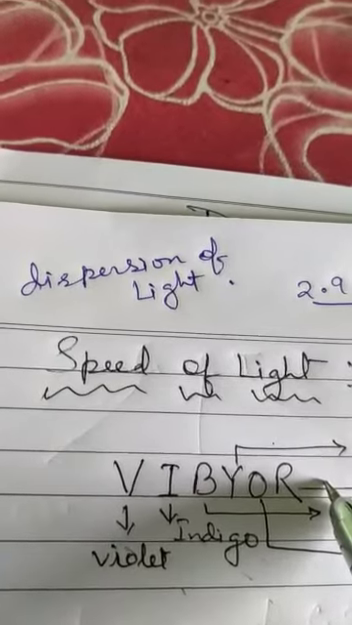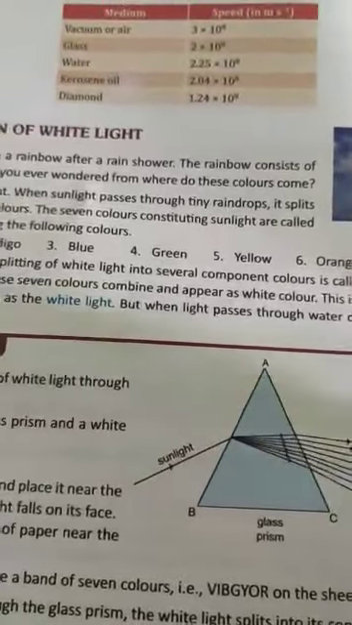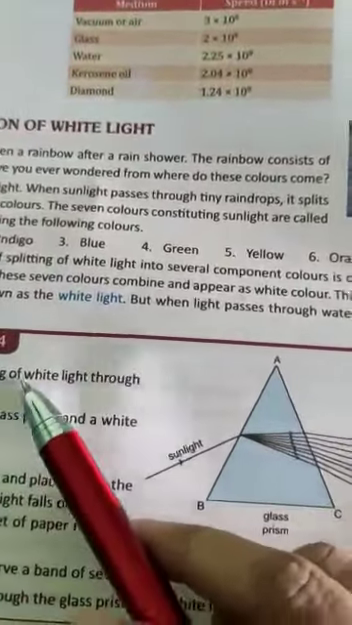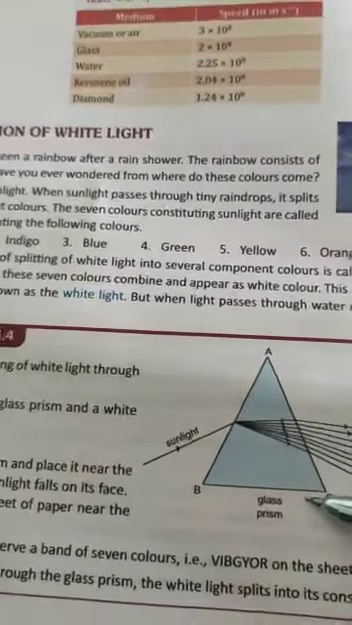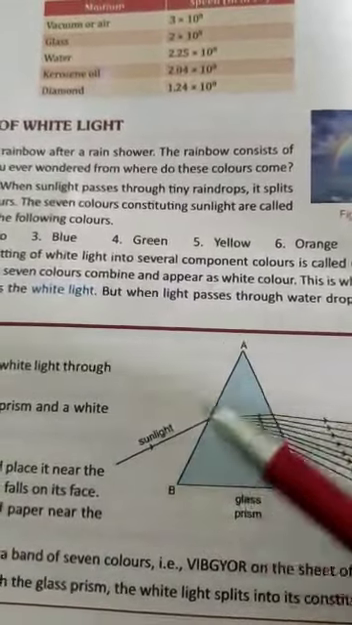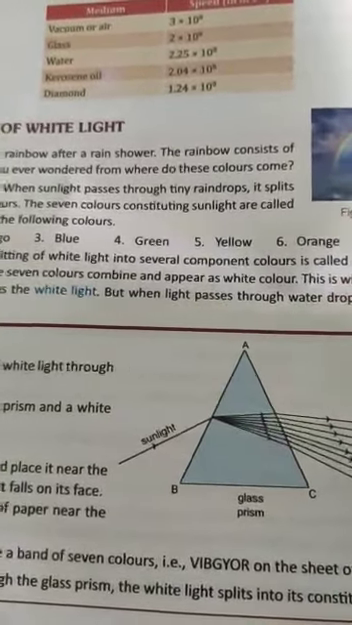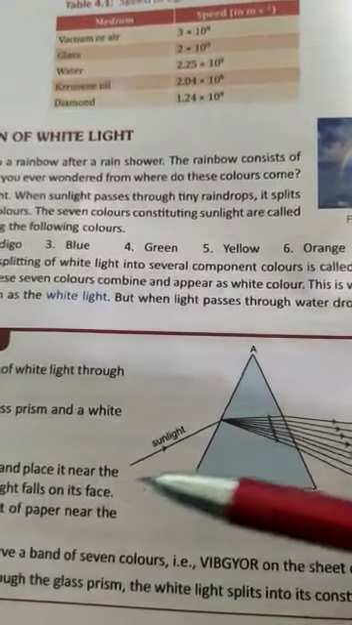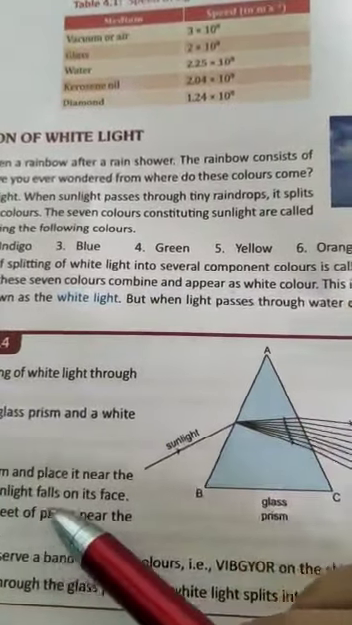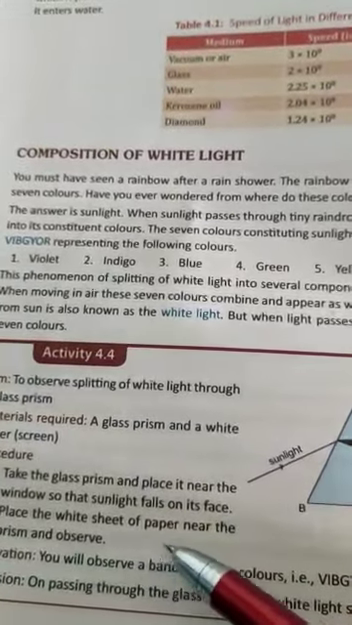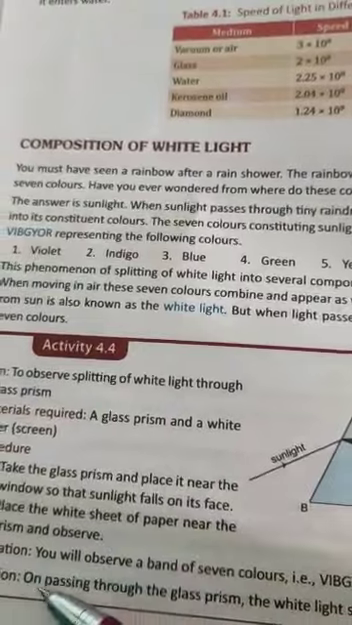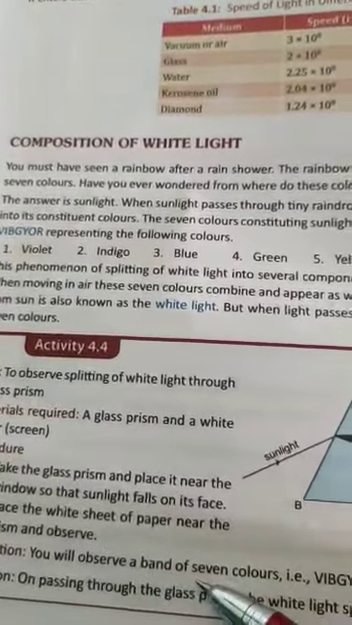One activity is given in your book. When you go to the physics lab, you will observe the splitting of white light through a glass prism. This is a glass prism, children. The materials are a glass prism and a white screen paper. Take the glass prism and place it near the window so that sunlight falls on its face, and place the white sheet of paper near the prism and observe. What will you observe, children? You will observe a band of 7 colors.